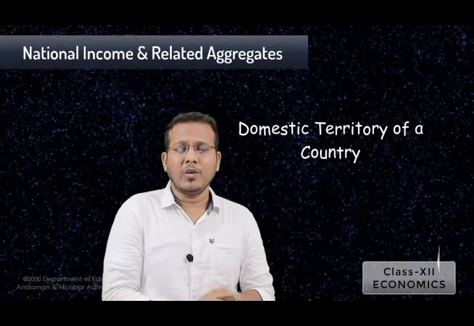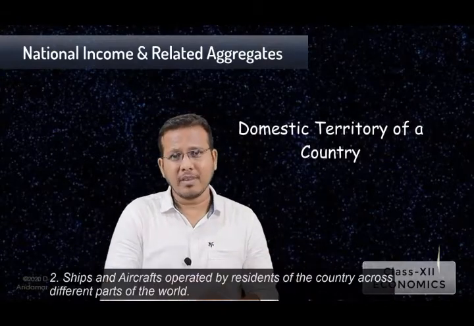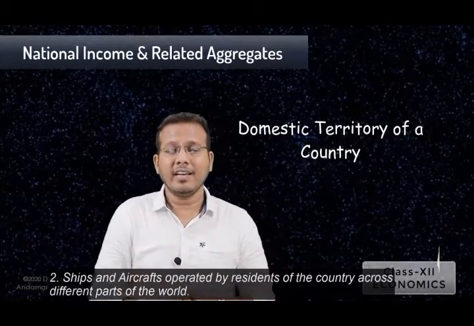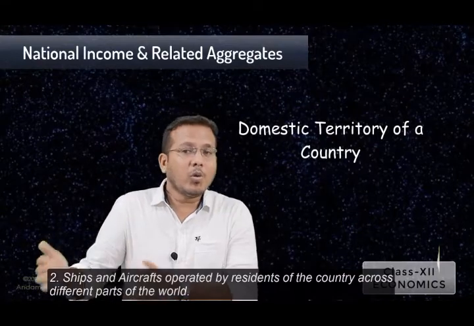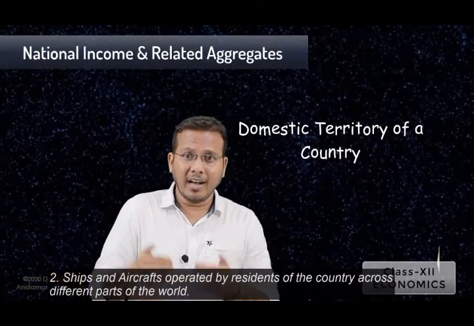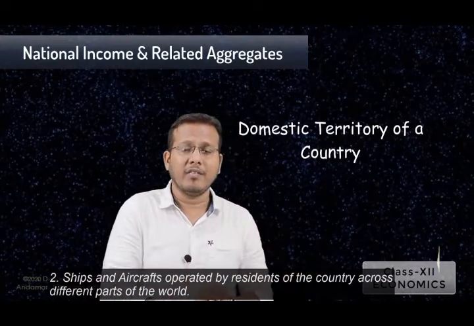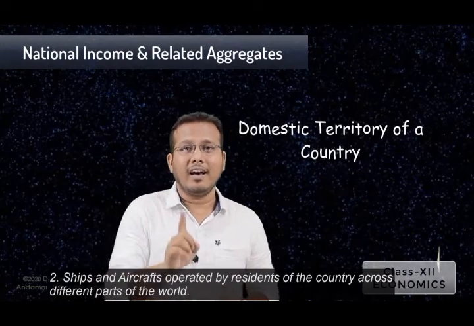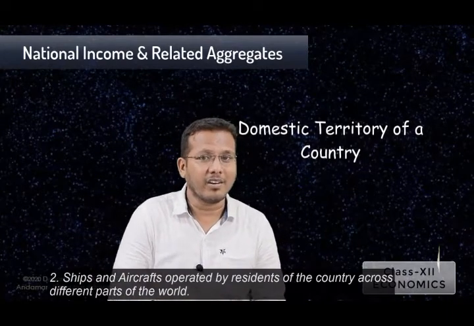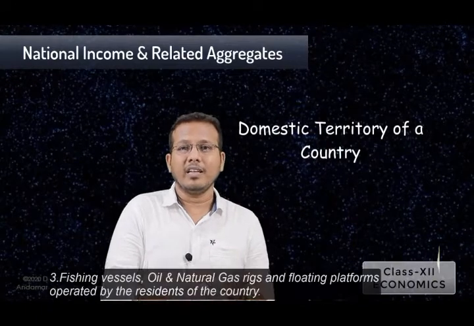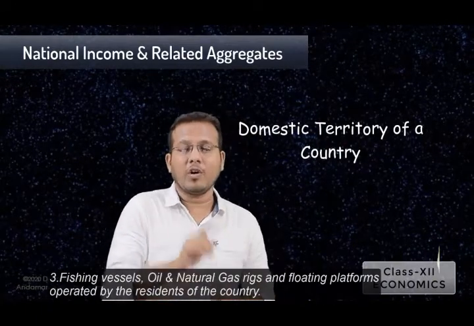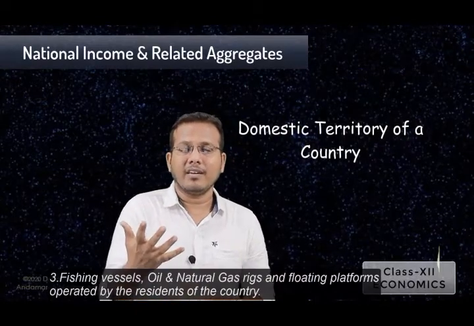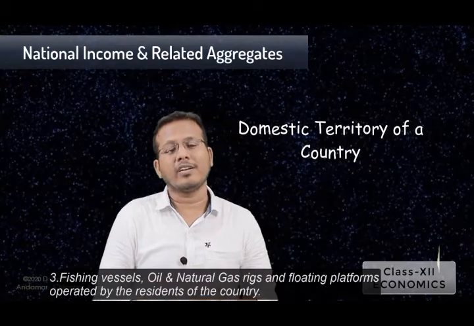Along with that, all the ships and aircrafts operated by the residents of a country across the world, the fishing vessels, and the oil and natural gas rigs operated by our country with the right to exploitation, are said to be the domestic territory of our country.